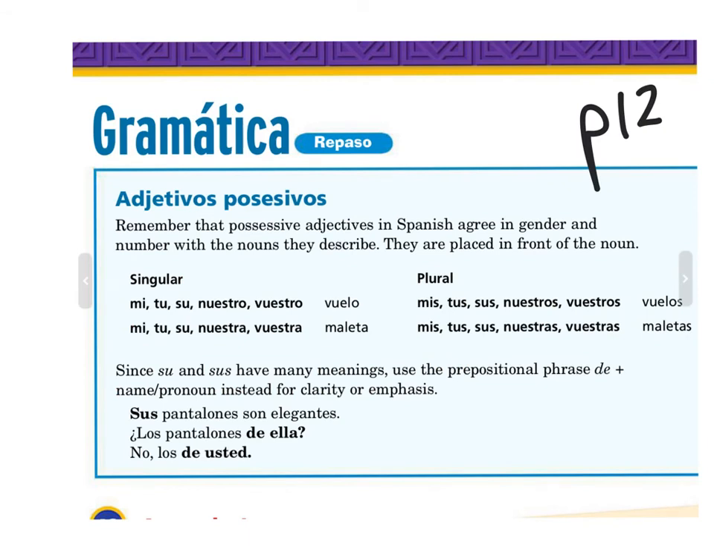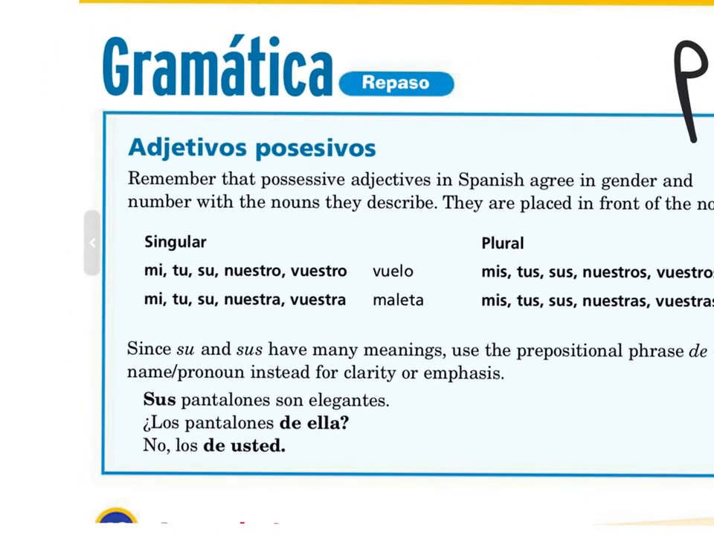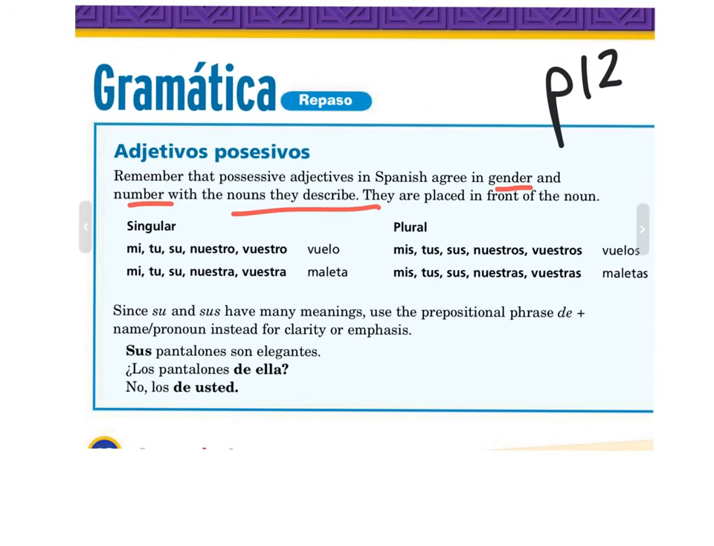Next, we're going to talk about adjetivos posesivos. Possessive adjectives have to agree in gender and in number with the noun that they describe. So they don't agree in gender and number with the person that they belong to. They agree in gender and number with the noun they describe. Here are the possessive adjectives. For the singular, mi, tu, su, nuestro, nuestra, vuestro, vuestra. And for the plural, mis, tus, sus, nuestros, nuestras, vuestros, vuestras.